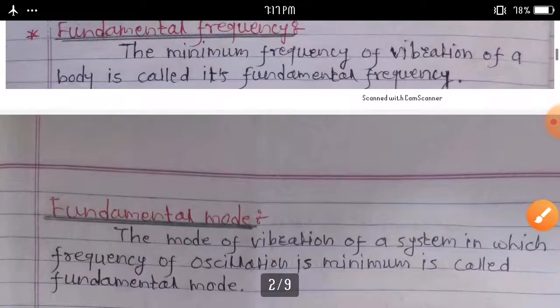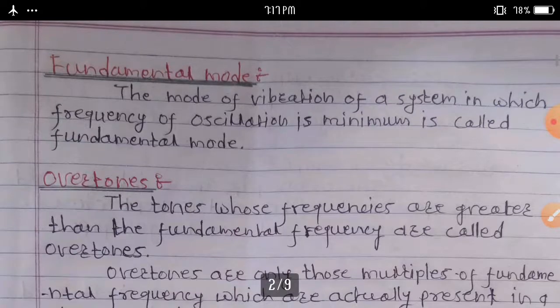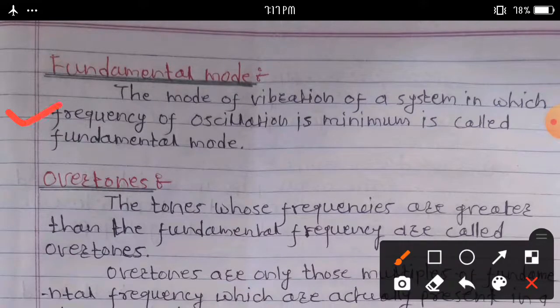Next, another term: what do I mean by fundamental mode? The mode of vibration of a system in which the frequency of oscillation is minimum is called the fundamental mode.